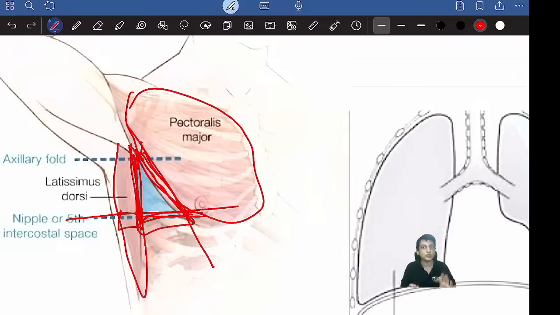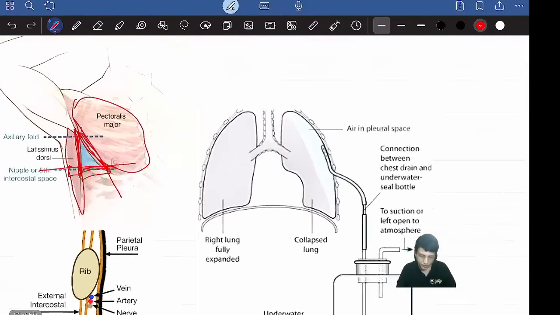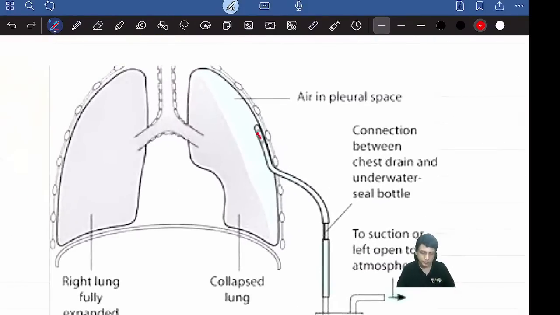In this triangle there are no vital structures, no neurovascular bundles or lung tissue, nothing. So here you can safely insert the tube. The tube will be put like this. For example, this is a tube, an intercostal drain will be put. See, there is an air collection here.